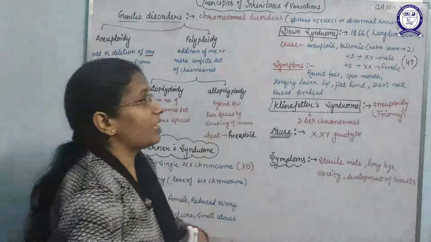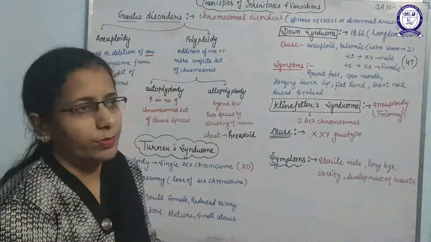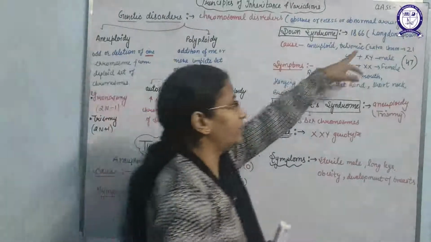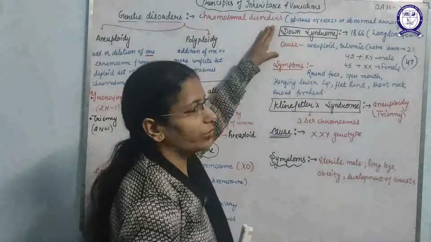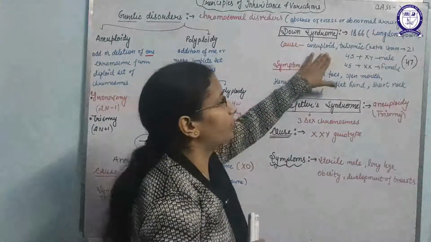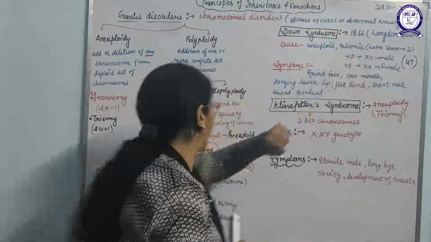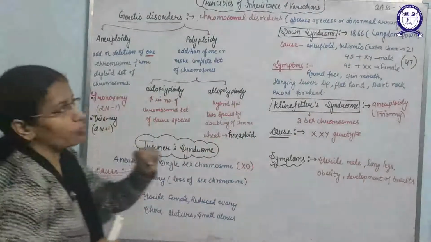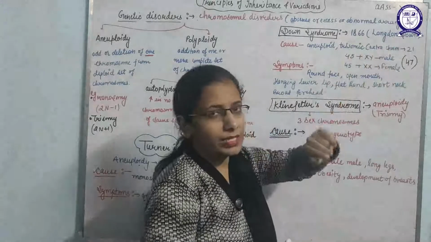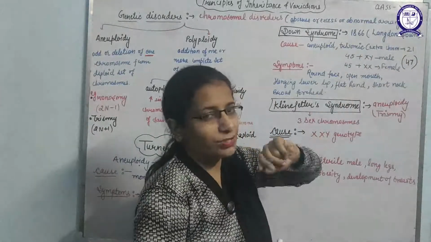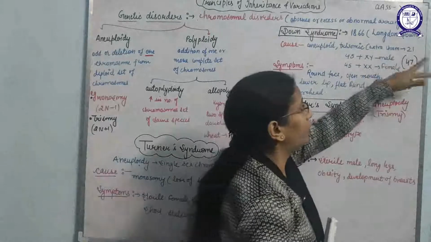After that, next is Down syndrome. Down syndrome was observed in 1866 by Langdon Down. What is the cause of this Down syndrome? This is also an aneuploidy disorder, but it is mainly trisomic, that means there will be an extra copy of one chromosome, that is chromosome number 21.